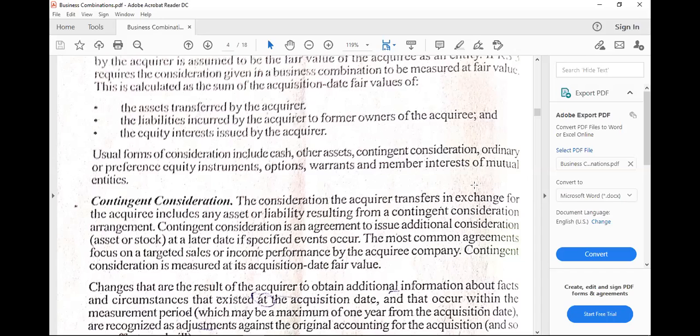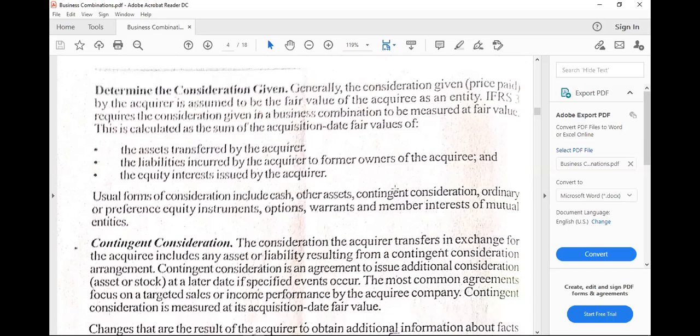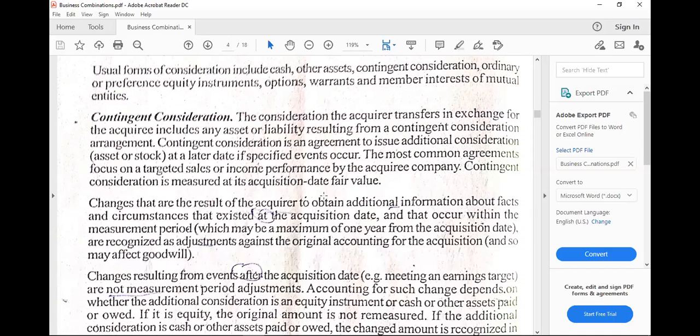The mutual fund entity is the entity that manages your particular investments in that company. So if you have the mutual fund member interests of mutual entities, you may also use that as part of the consideration.